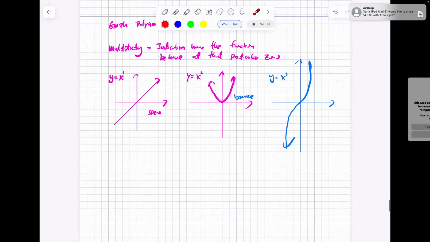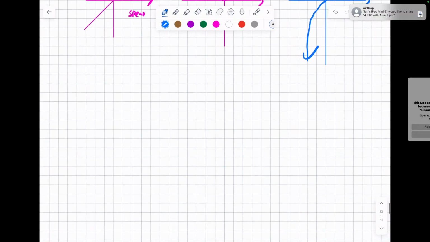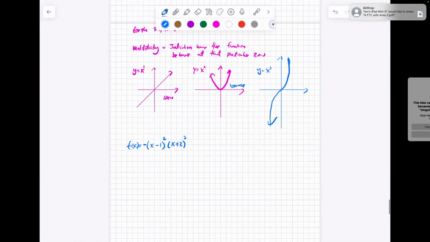Okay, so now we're going to graph one. We'll say f of x is equal to negative (x minus 1) squared, and I put a negative sign in front, times (x plus 2) cubed, like this. So remember, the degree is going to give you the multiplicity.